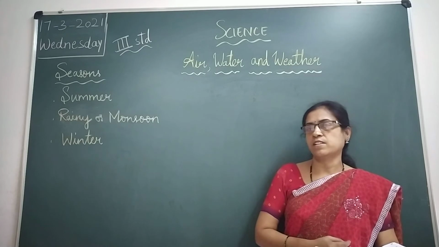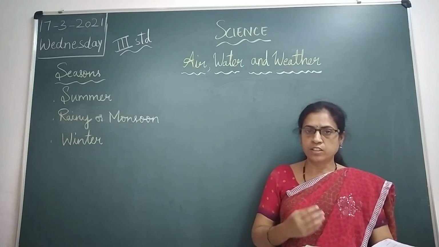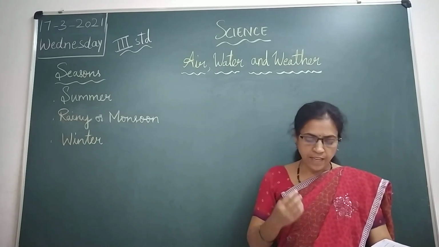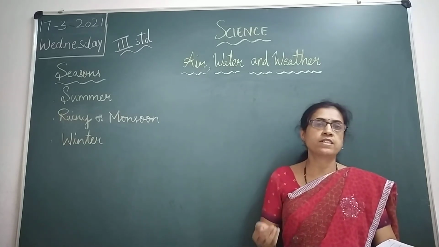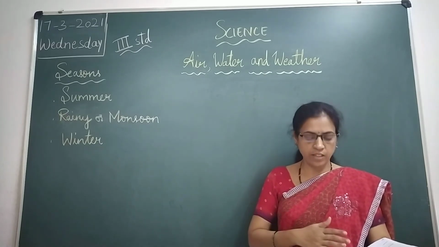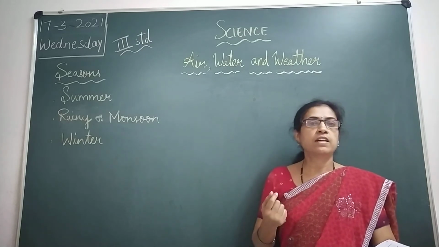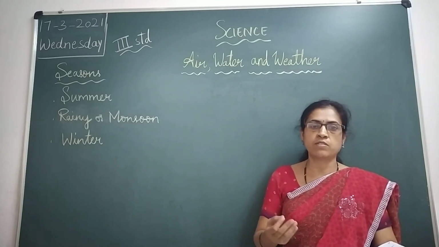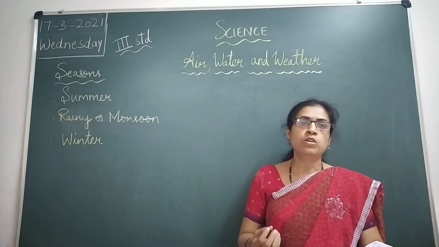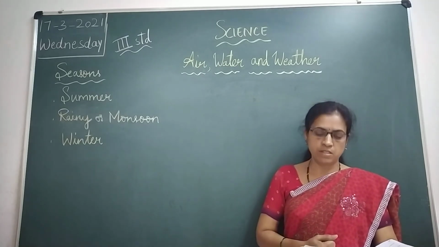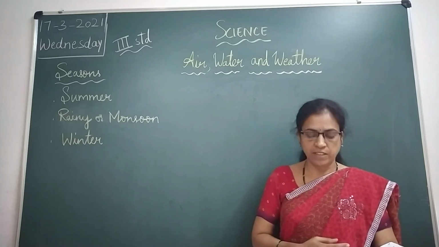And what happens when it rains heavily? It causes floods, which means excess water entering the land from nearby water bodies like rivers and seas. It may cause diseases. So this is the main season in which diseases are caused, and damage to life and property also happens when it rains very heavily.